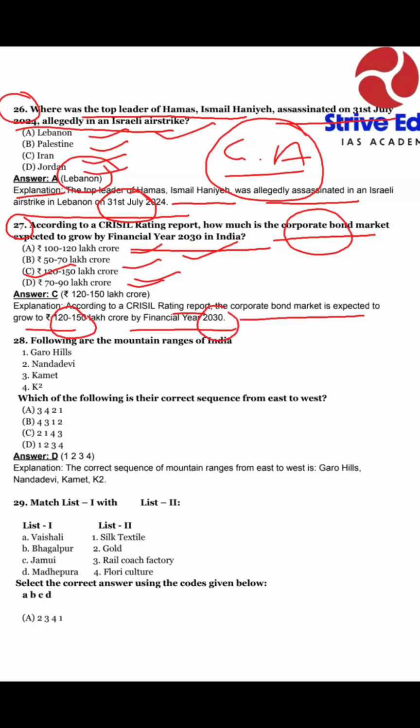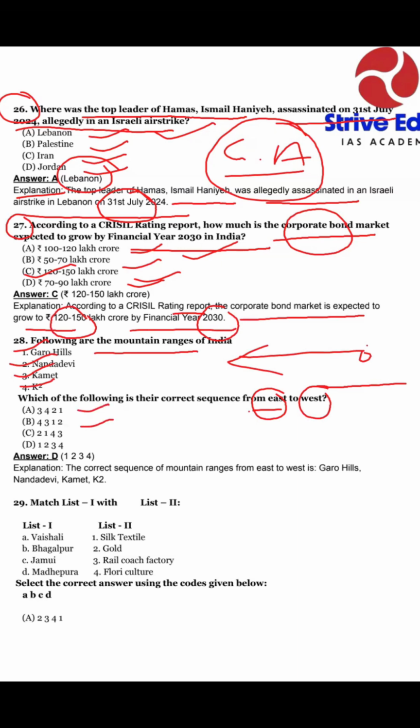Next question. Following are the mountain ranges of India. Which of the following is their correct sequence from east to west? First, Garo Hills. Second, Nanda Devi. Third, Kamet, and fourth, K2. Option A, 3421. Option B, 4312. Option C, 2143. And option D, 1234.